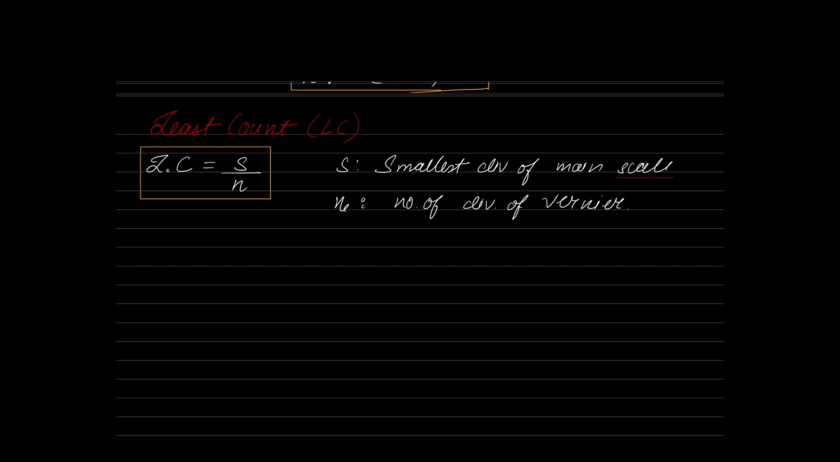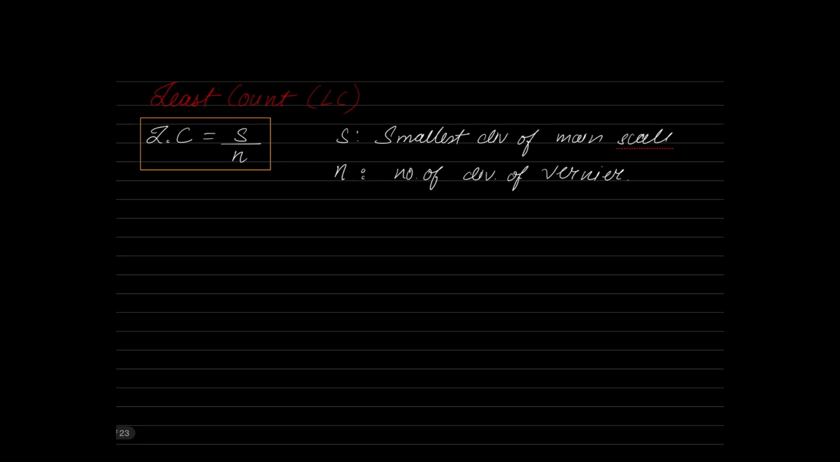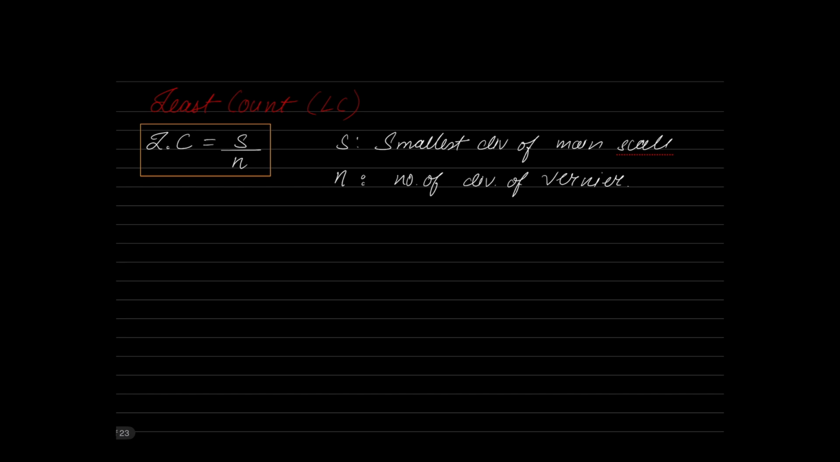Now, what are the two models of problem we can get from this area? First model of problem will be something like this. They will give you the main scale detail and the vernier scale detail, and they will ask you what is the least count. Can you calculate? Yes, simple direct substitution. S value given, N value given, you will get the least count. That is the first model of problem.